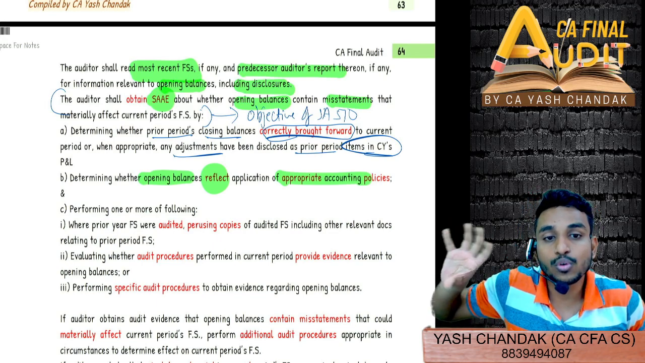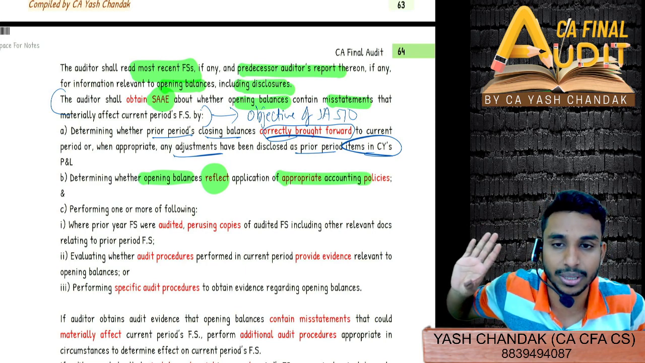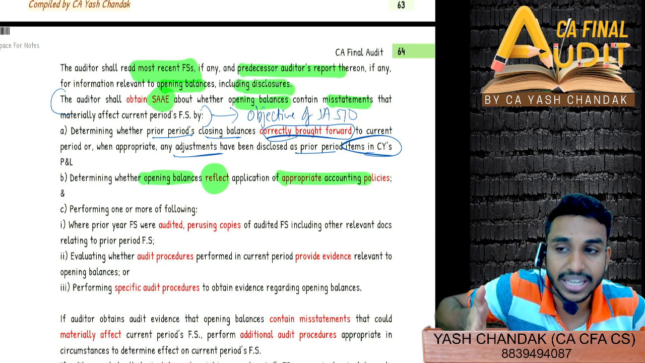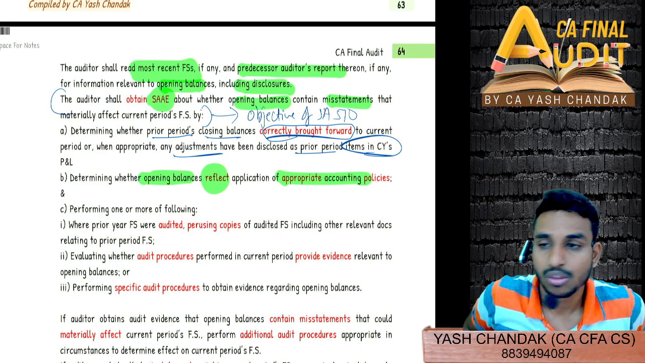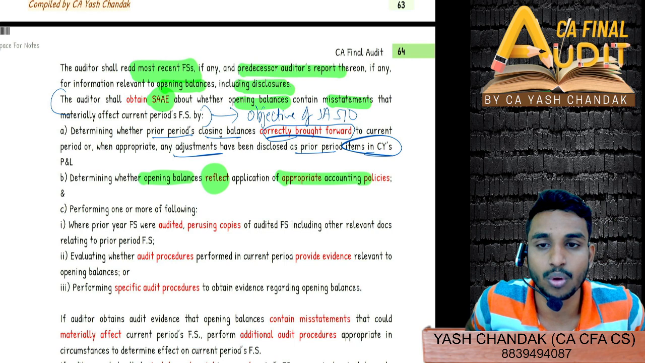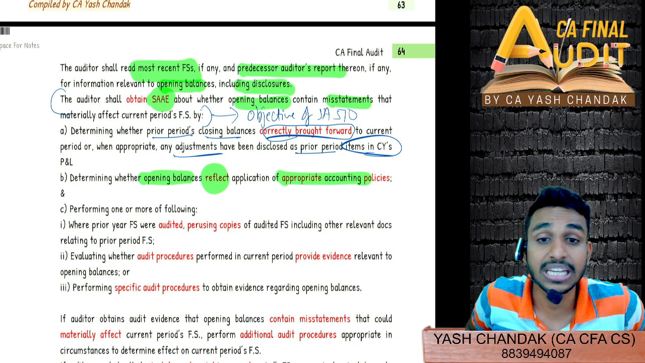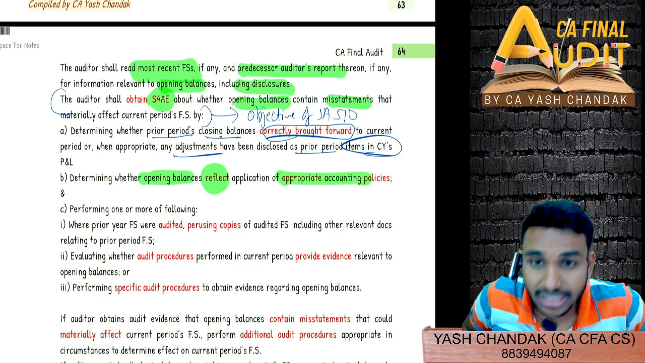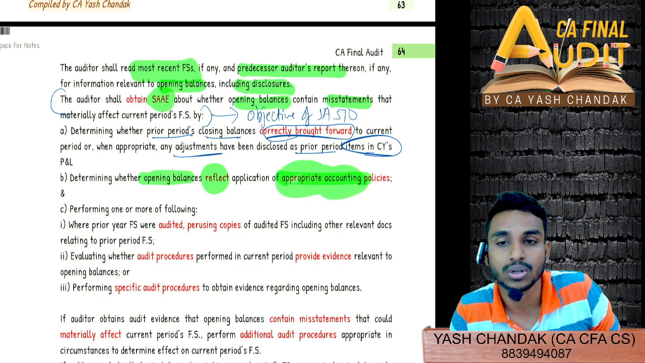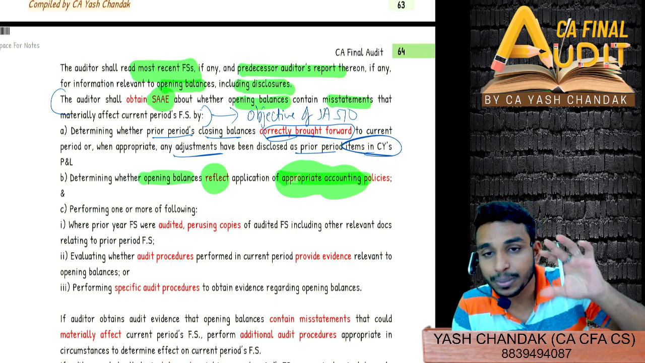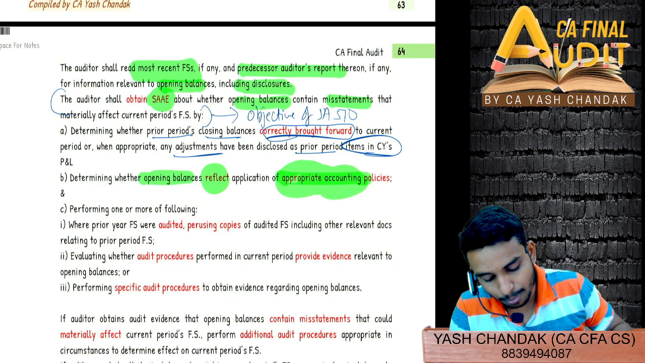Before that, what did they do? They used to value the inventory based on the LIFO method. However, in the current year, when we are preparing books of account as per AS, the LIFO method is not allowed, only FIFO is allowed. So in that case, don't you think the opening balance will contain the LIFO method, and that will not reflect the application of an appropriate accounting policy? Yes or no?